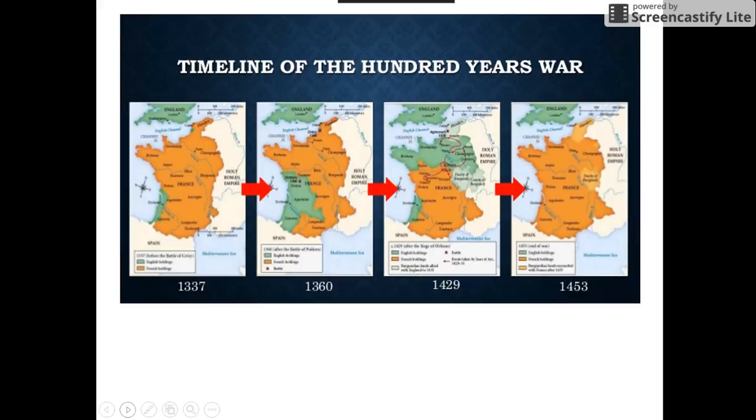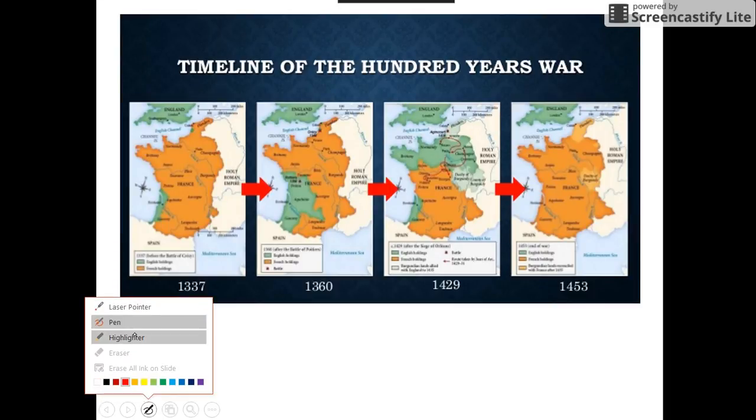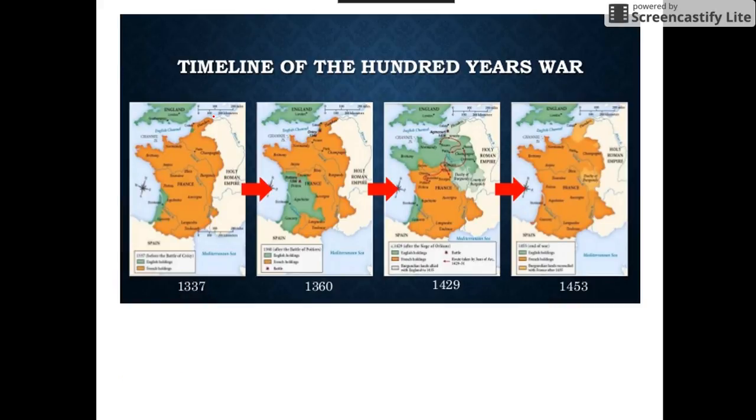Now, the timeline of the Hundred Years' War, as you can see here on this map, shows us that everything in green is the English territory and everything in orange is French. Right here, you have a little bit of English territory and a little bit there. And then over time, you can see that the English were winning the war through most of this time period, but then by the year 1453, when it finished, France had defeated the English and pushed them out of their country.